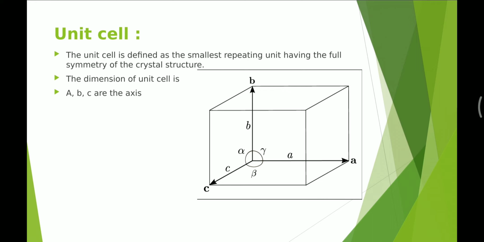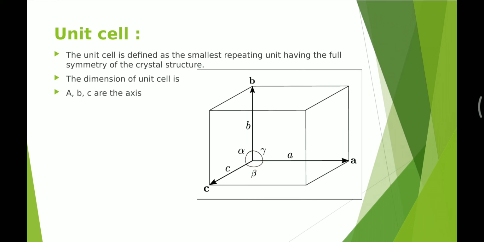The smallest repeating unit of a crystalline solid is called the unit cell. The structure of the unit cell depends upon the structure of the crystal. The dimensions of the unit cell are a, b, c. You can see in the figure a, b, c are the axes and alpha, beta, gamma are the angles.